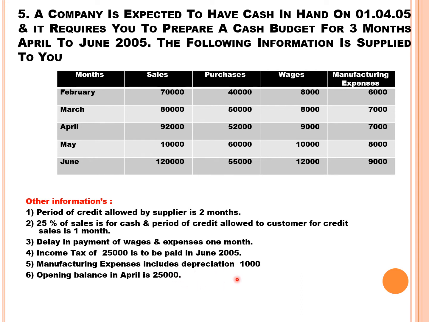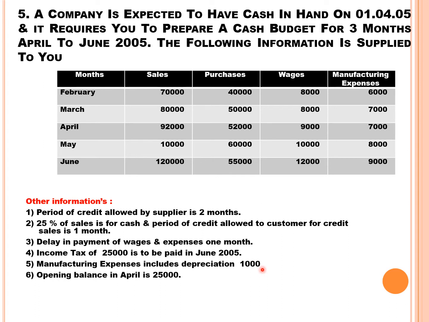Manufacturing expenses include depreciation 1,000. Depreciation is a non-cash expense. It will not affect the cash in any way. So depreciation 1,000 rupees should be ignored. It should not be considered because it is a non-cash expense, but it is included in the manufacturing expenses.